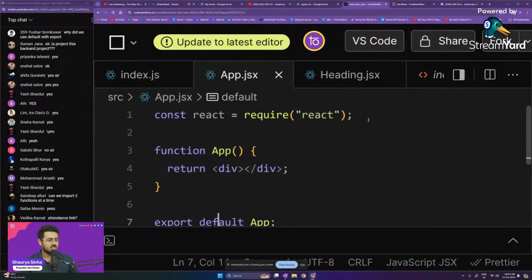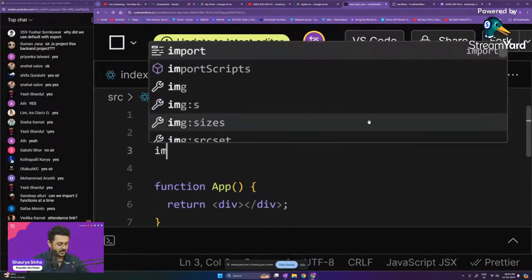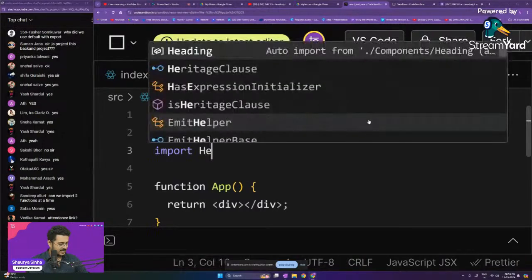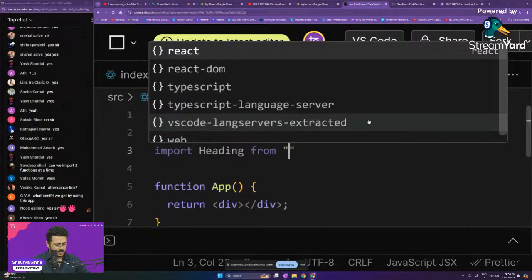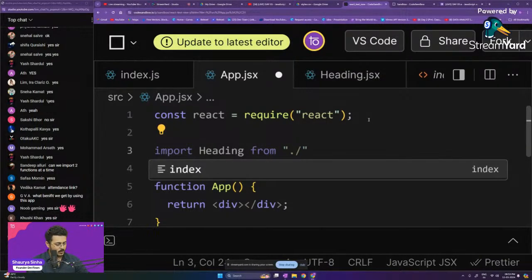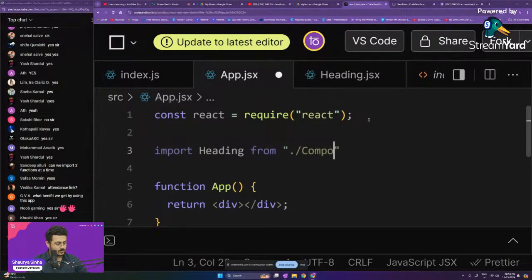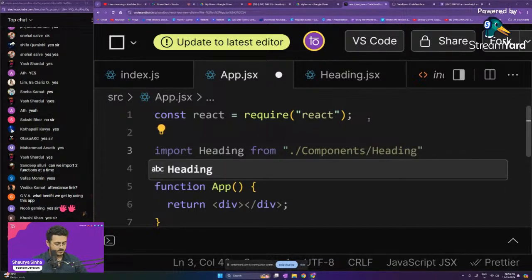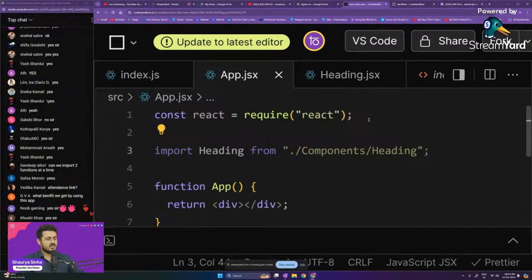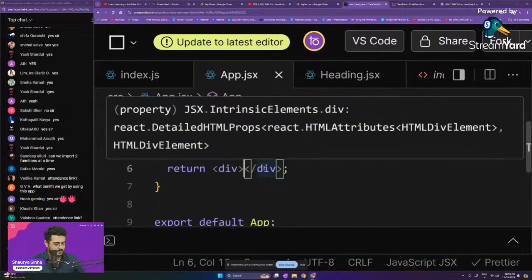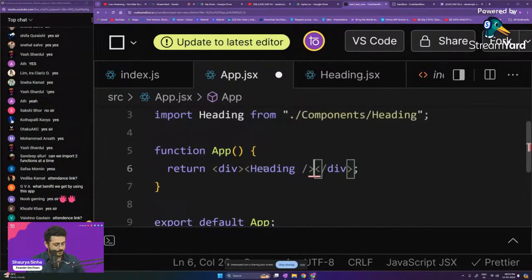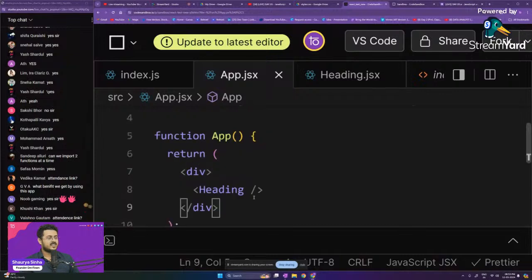Okay, inside of app.jsx, I'm going to import our particular thing. So import Heading from /components/heading. And you're going to use the heading right over here. So I'll just copy paste it. And we have rendered the heading inside of the app.